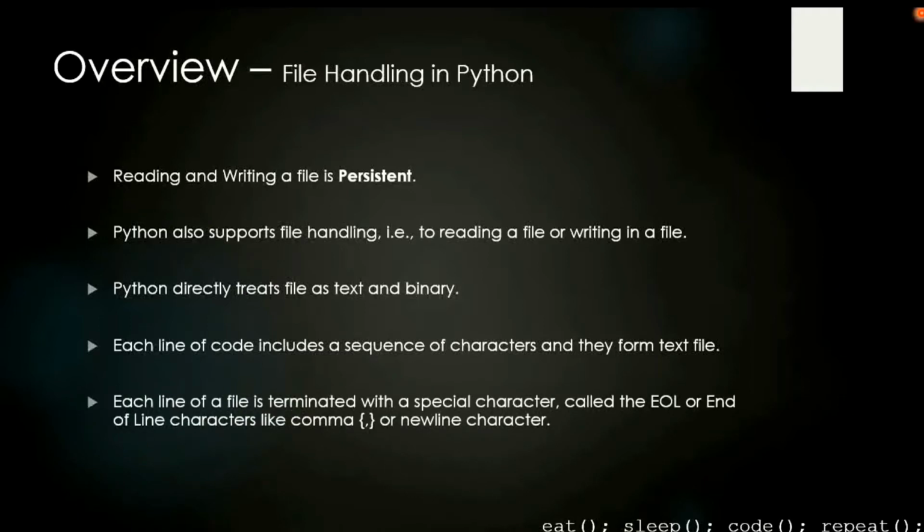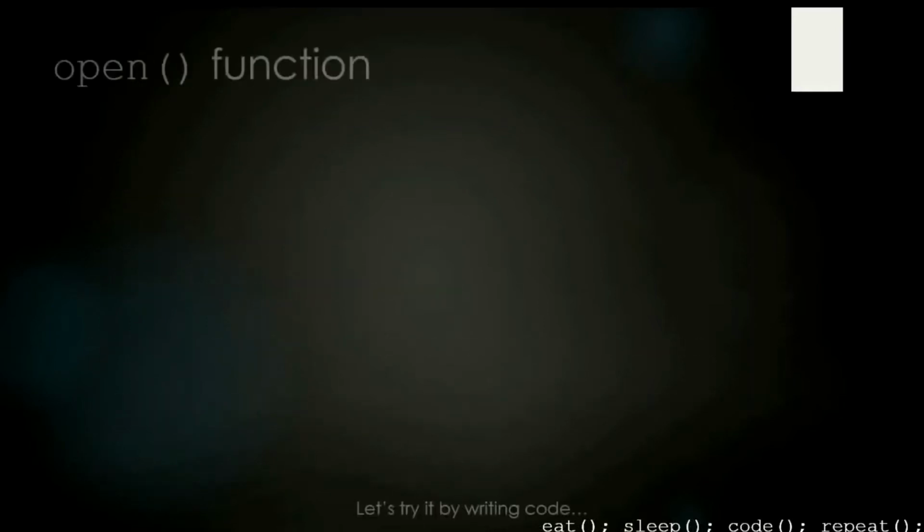Each line of a text is terminated with a special character which is called the end of line character. That can be a comma, a period, or a new line character. Now let us start with reading and writing a file. We have the open function. Whenever we want to access a file, we need to open it, of course. So we have the open function which opens a file.